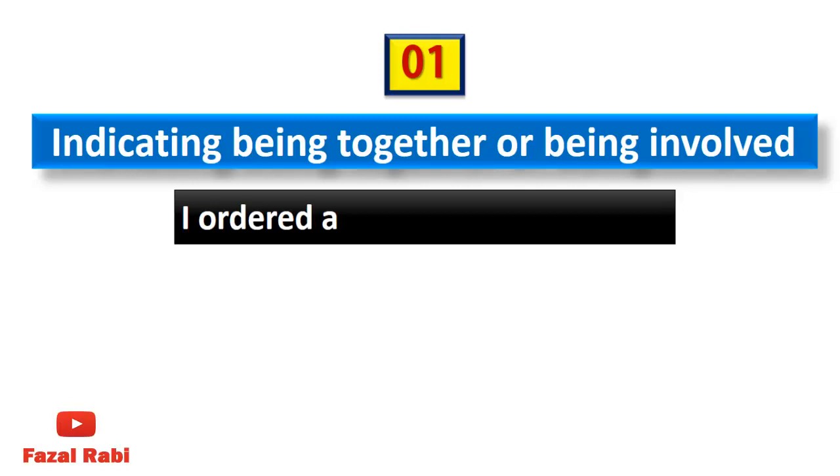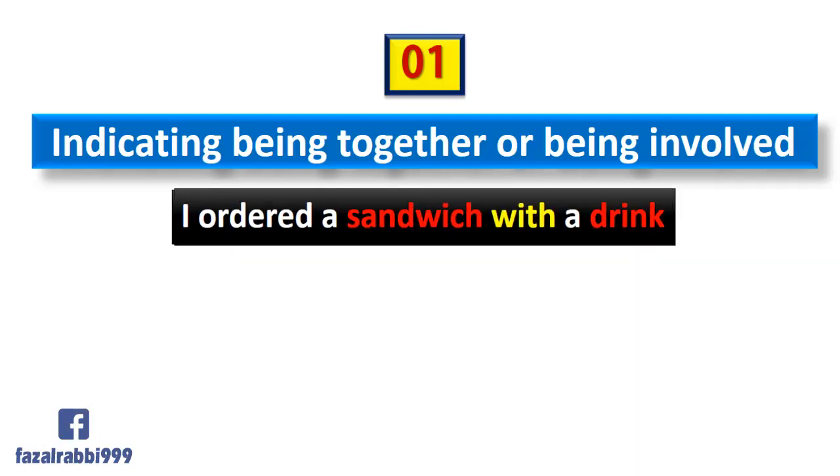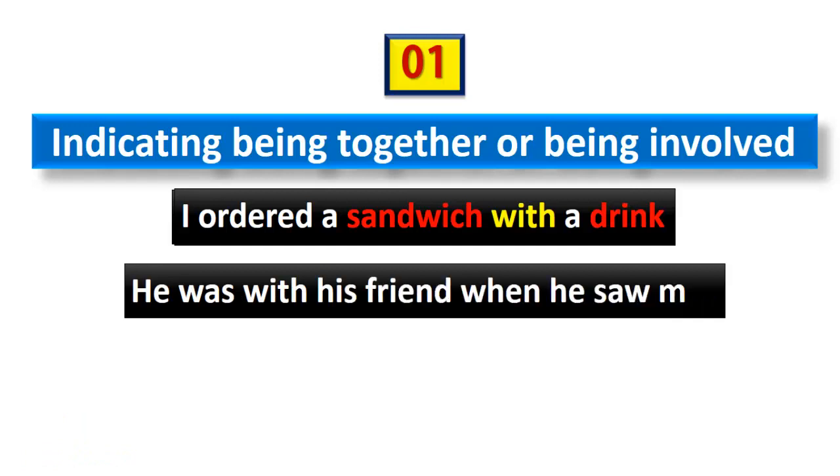I ordered a sandwich with a drink. Here, sandwich and drink is brought together by with. He was with his friend when he saw me. Here the pronoun he and noun friend being brought together by with.